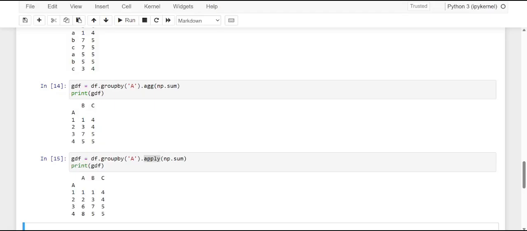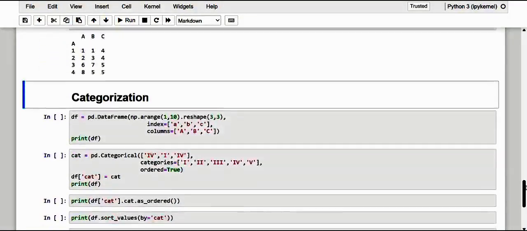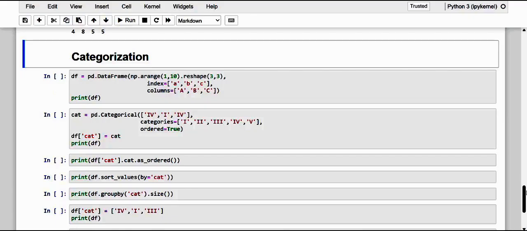Okay, next, dear friends, let me just move on to the next concept, categorization. See, an operation that may come in handy during the analysis of a data frame is to categorize the rows within it, dividing them into different categories of belonging, or as we just say, the classes. So the categorization is explicitly implemented in the pandas library, which provides a series of objects and methods that perform it in an extremely controlled manner by the user.